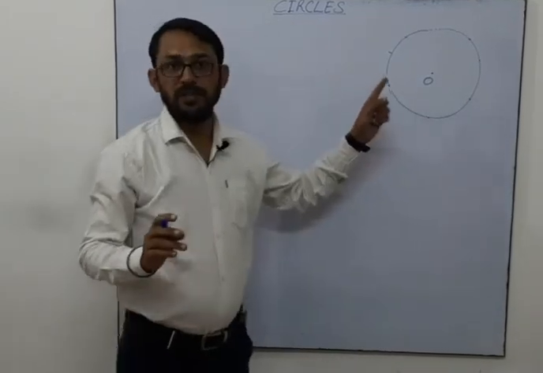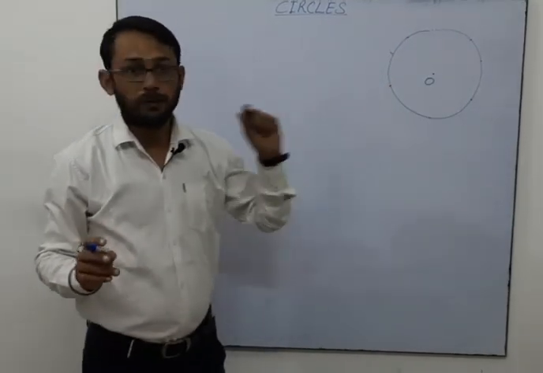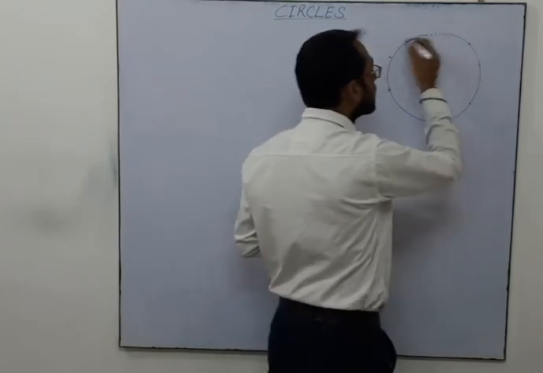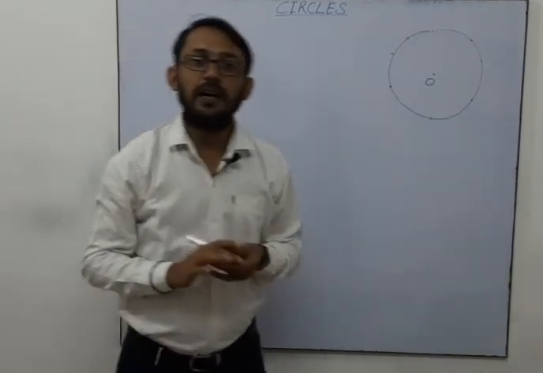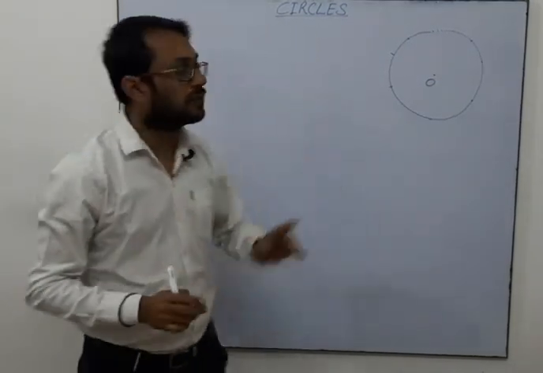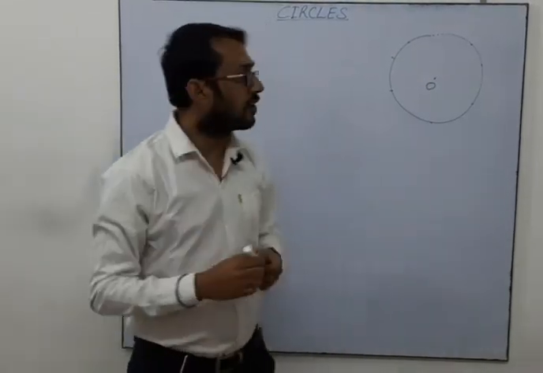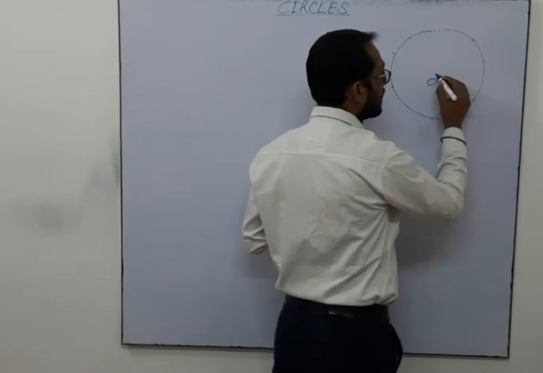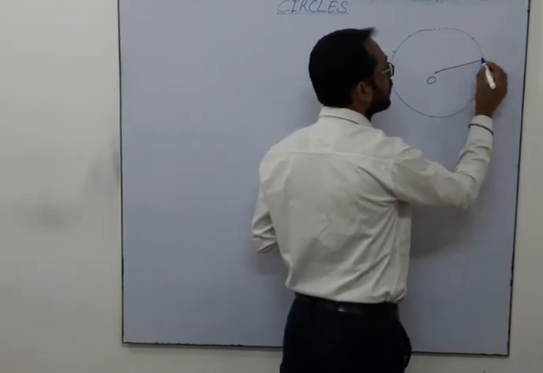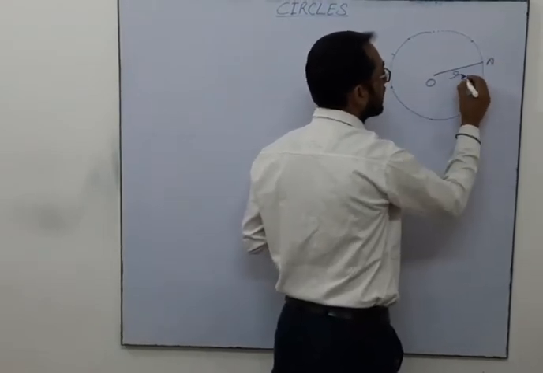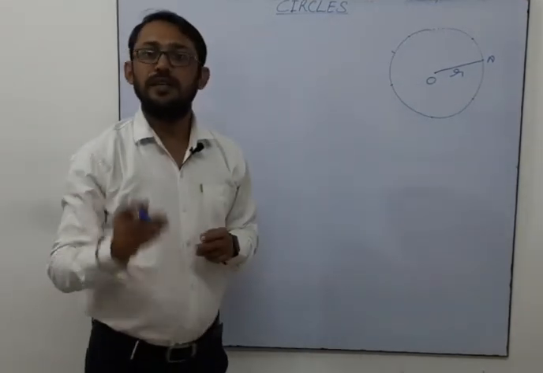We studied this topic in the first term also. Hope you remember. So we have understood the circle. A circle is the collection of a large number of points which are equidistant from the given point. The given point is known as the center of the circle. And from this given point to any point we are joining, this is said as the radius of the circle.